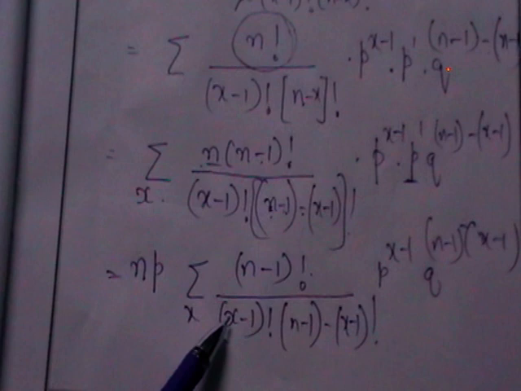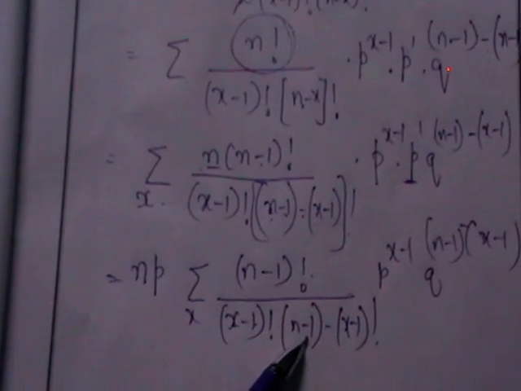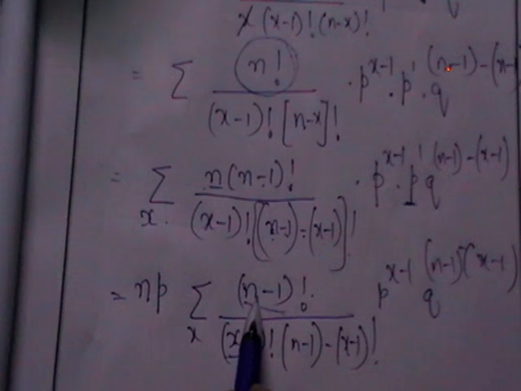So can I write it in the form of n factorial by r factorial into (n minus r) factorial? In place of n we have n minus 1, in place of x we have x minus 1. So using the same formula for nCr we can write that as mu1 dash is equal to np sigma n minus 1 c x minus 1, where we have p power x minus 1, q power n minus 1 minus x minus 1.